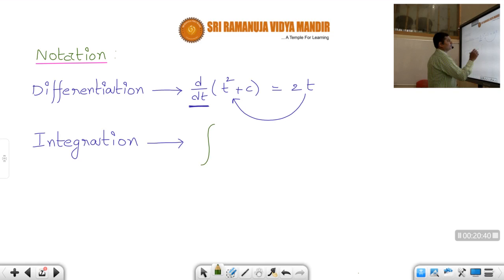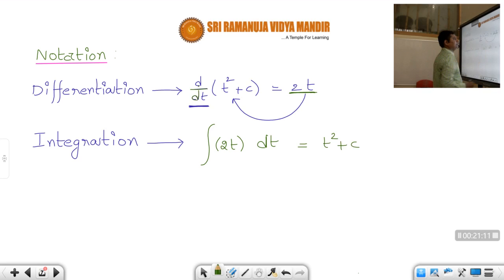How to write it? Integration of which function, students? Integration of 2t. So first you should write the function. Brackets you can keep, or you don't have to keep. 2t into dt. Just like we write d by dt here, this dt comes in the denominator, whereas in integration it comes in the numerator, the opposite. So integration of 2t dt is equal to how much, students?